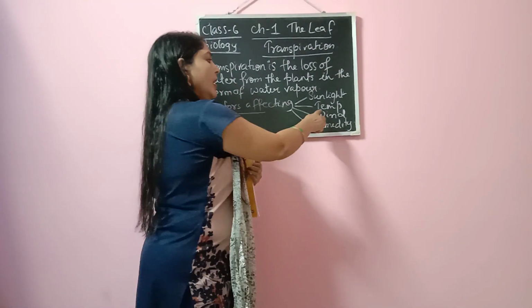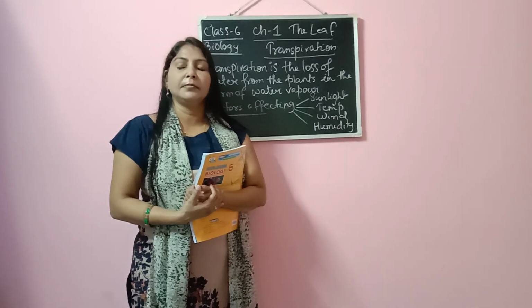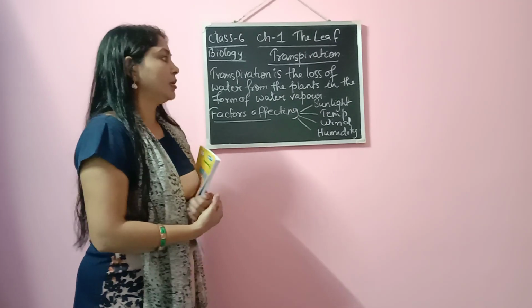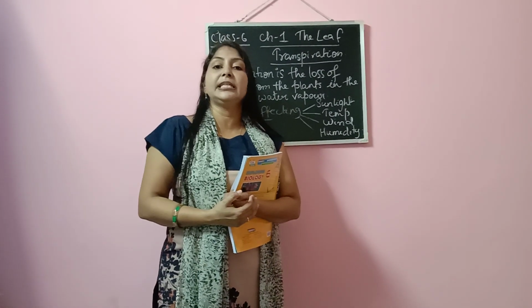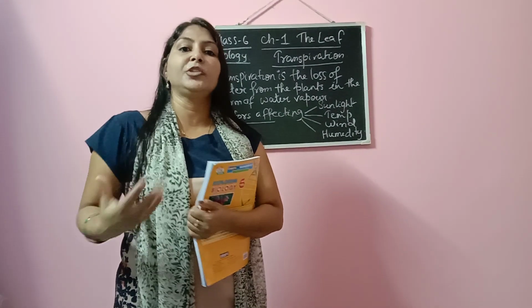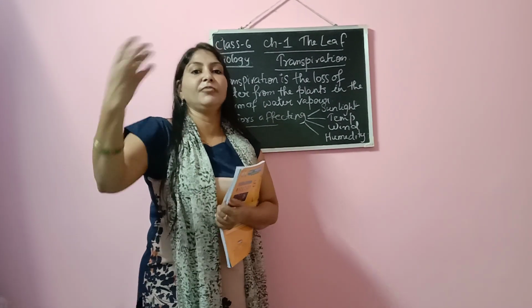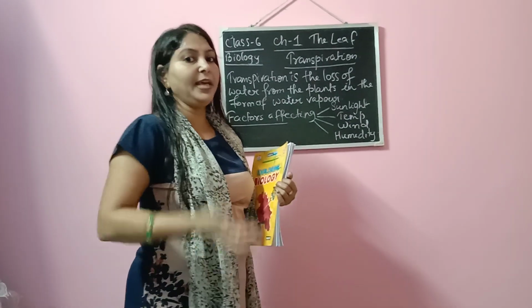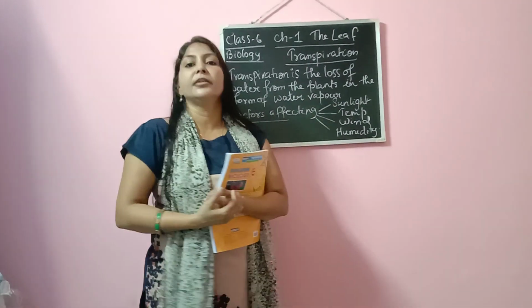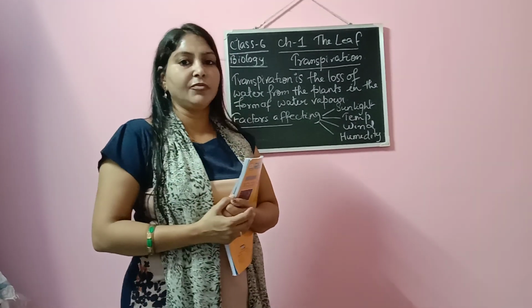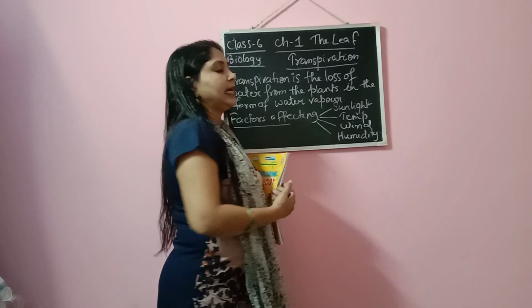Then we move to the next factor, that is temperature. If the surrounding temperature is very high, then the rate of transpiration will be more. Why? Because evaporation will be more. When the temperature is more, definitely the water present inside the plant parts will be evaporated more, and so the rate of transpiration will also be high. And if the temperature is low, the rate of transpiration will be less. At the same time, the wind.